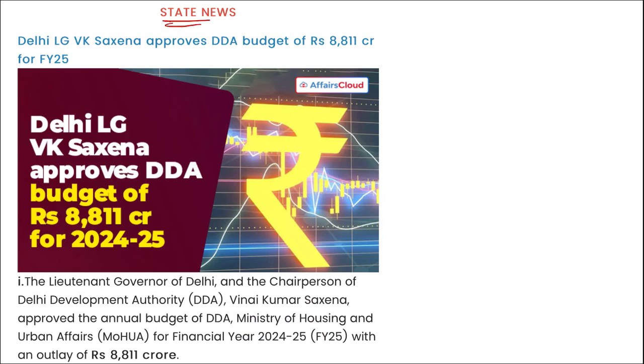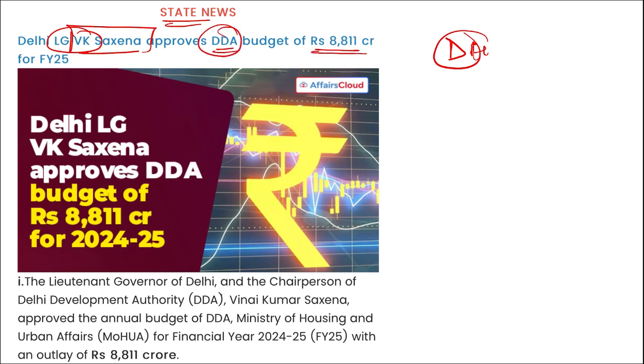Next is state news. Recently, Union Territory Delhi has launched its budget, and Delhi's Lieutenant Governor VK Saxena has approved the DDA budget for 8,811 crore rupees. DDA is your Delhi Development Authority, correct? And Vinay Kumar Saxena is the Lieutenant Governor of Delhi, and he has approved the budget for this DDA. So these are some important current affairs for the day, friends.